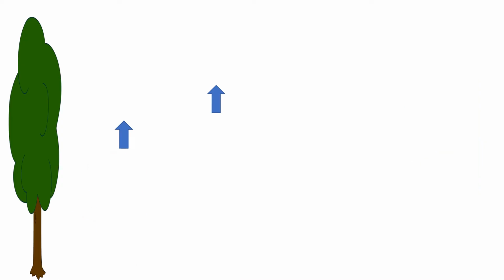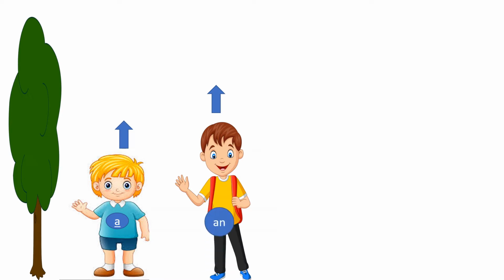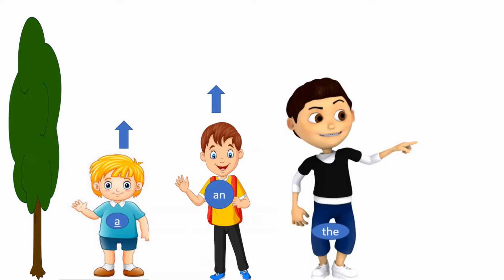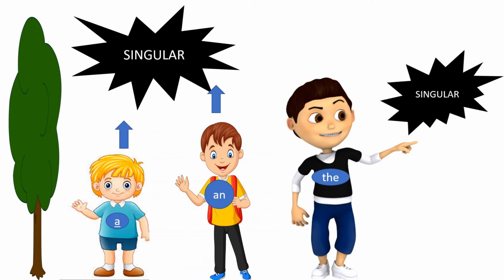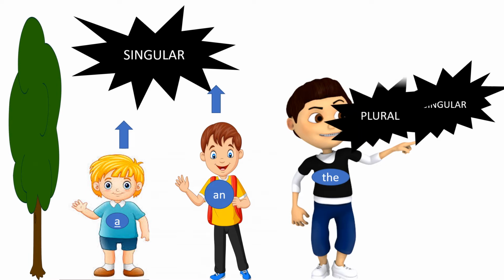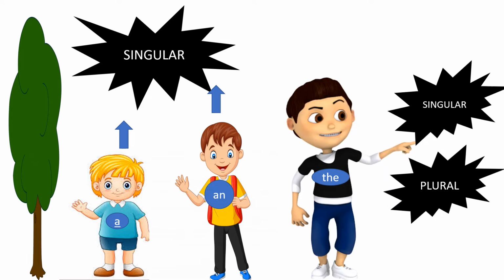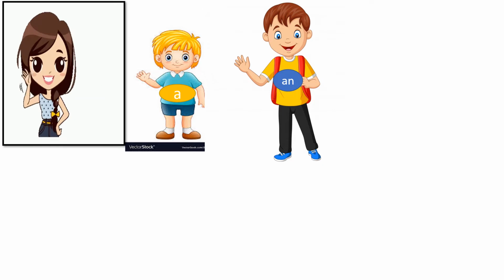The twin brothers, a and an, like to point out singular nouns. And the elder brother, the, likes to point out both singular and plural nouns. Children, what is meant by singular?